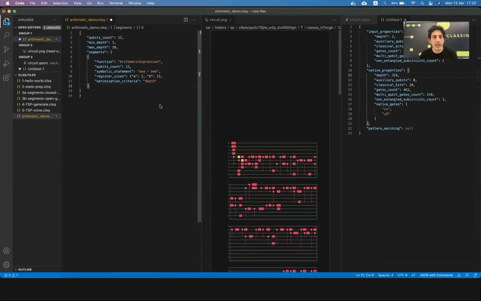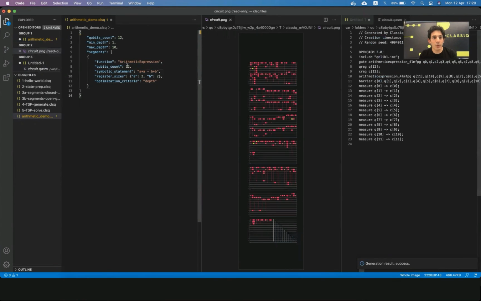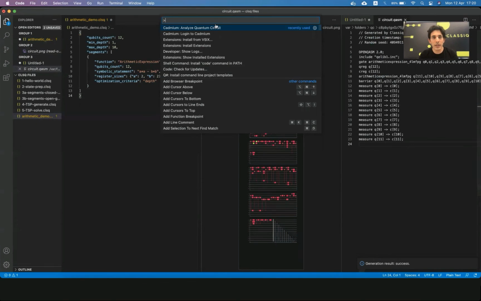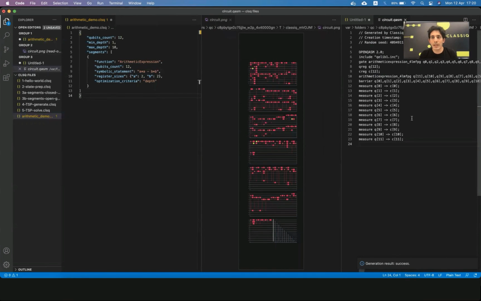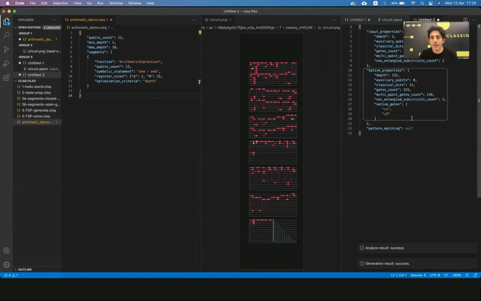And of course, I'll get a quantum circuit that maybe has shorter depth because I was able to devote up to 12 qubits. And indeed, I have still a complex circuit, but when I go to analyze the circuit, we can see here that the depth is indeed much shorter.